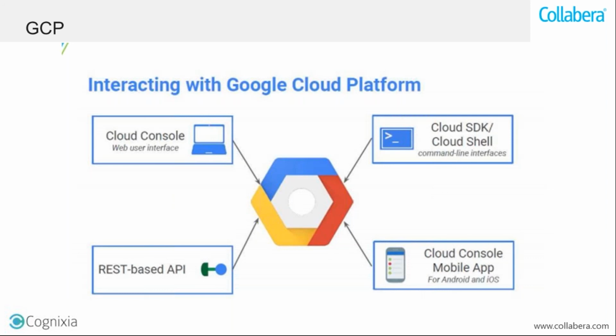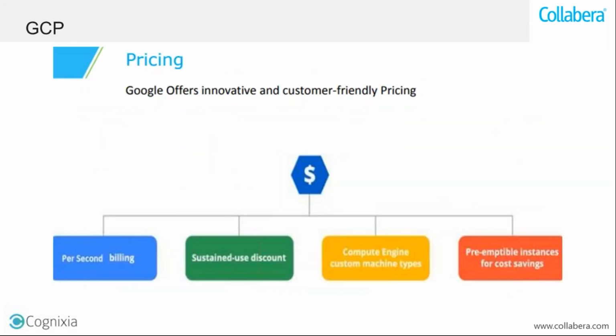Apart from that, there are some APIs created. From the APIs also, you can access the cloud resources, or use a mobile application on your Android or iOS. So these are the ways you can access. API means application programming interface. Some third-party software through which you can access the cloud resources. Just like you have a mobile application from the Play Store, you can download it and then access the resources, right? So there are many APIs that are available. You can develop your APIs also, and from there you can access the cloud resources.